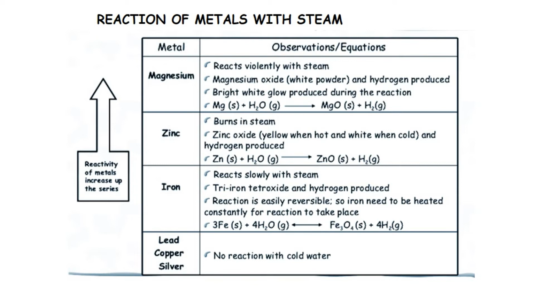Iron reacts slowly with steam. Iron tetroxide and hydrogen are produced. The reaction is easily reversible, so iron needs to be heated constantly for the reaction to take place. Lead, copper, silver, no reaction with steam. No reaction with cold water, no reaction with steam. So this indicates again that the reactivity of metals increases up the series.